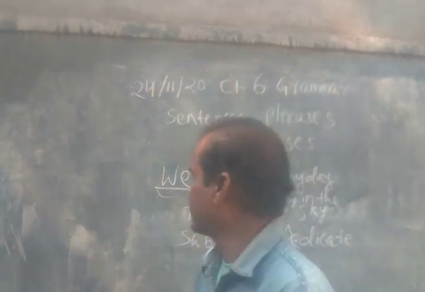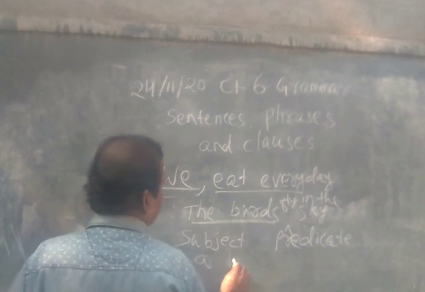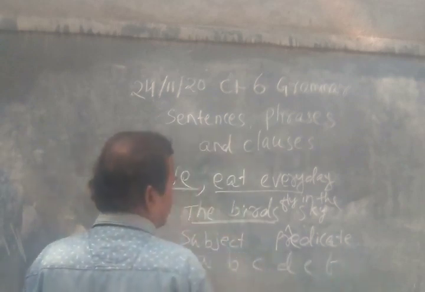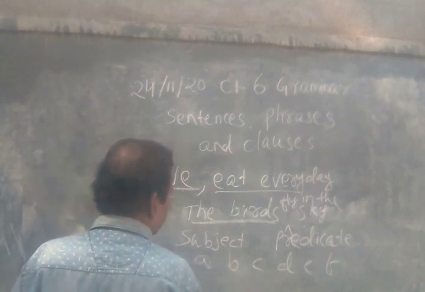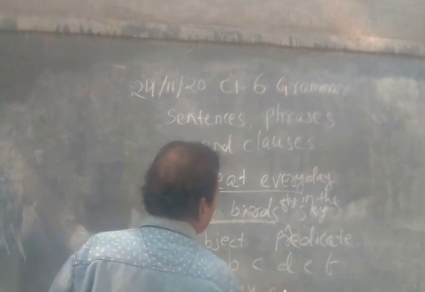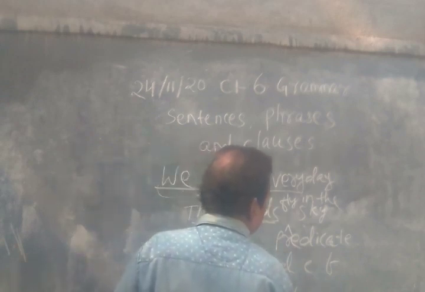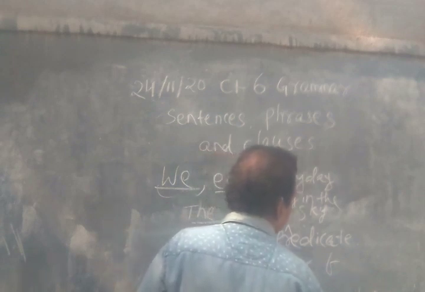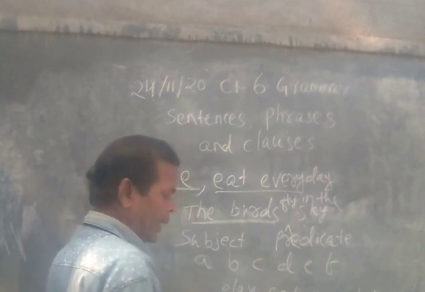Then we can make words: play, P-L-A-Y. Eat, E-A-T. Then comes pray, P-R-A-Y. Tell, T-E-L-L. So there are so many words.